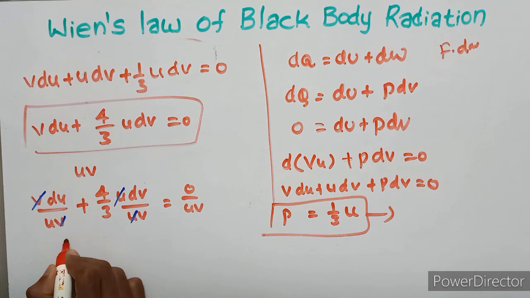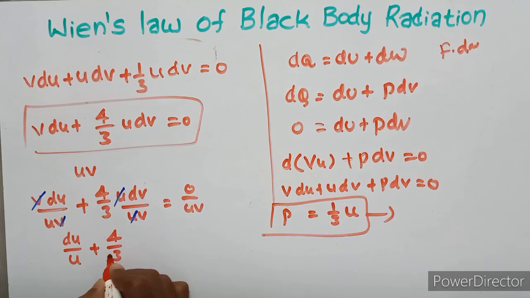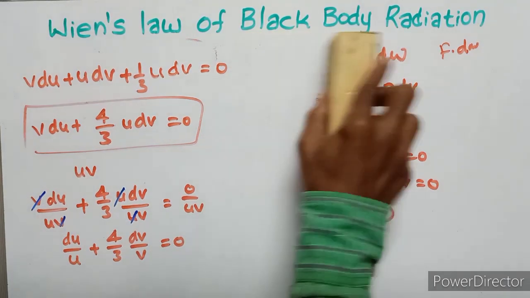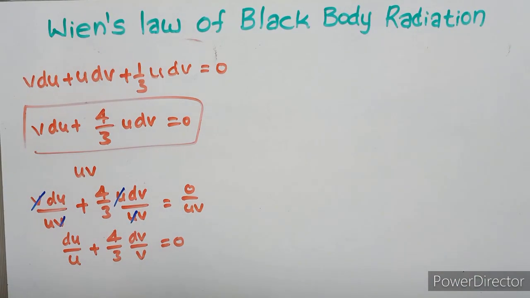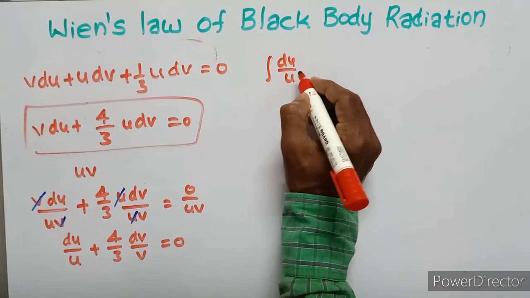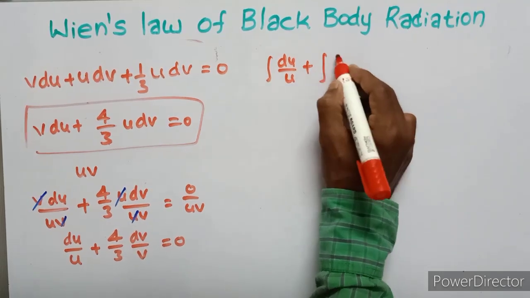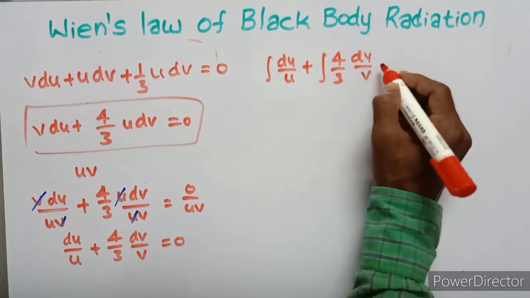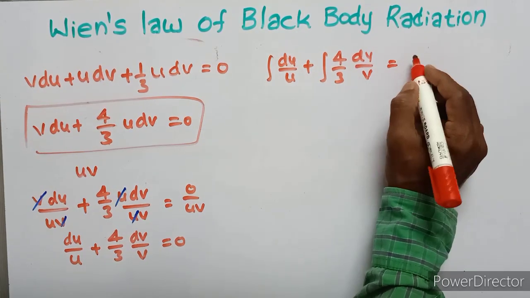Remaining is du upon u plus 4/3 dV upon V equals 0. Integrating on both sides, integration of du upon u plus integration of 4/3 dV upon V equals 0.